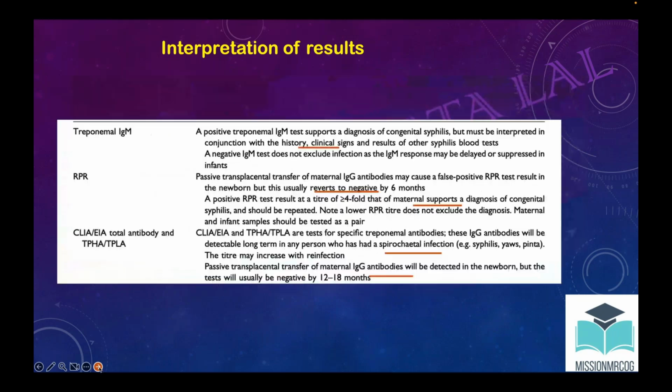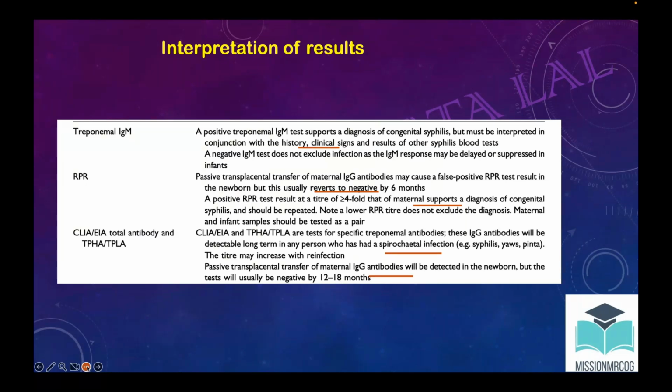Now, it is important to know that RPR may be positive in the baby because of the transplacental transfer of antibodies. Usually, it becomes negative by 6 months. So if the baby has RPR positive, we will not say that syphilis is there. We need to look at the titers. If there is more than a fourfold increase in titers compared to the mother, then we will say that the baby has syphilis. Apart from this, the treponemal antibody tests could also show transplacental transfer, and usually these tests become negative by 18 months.